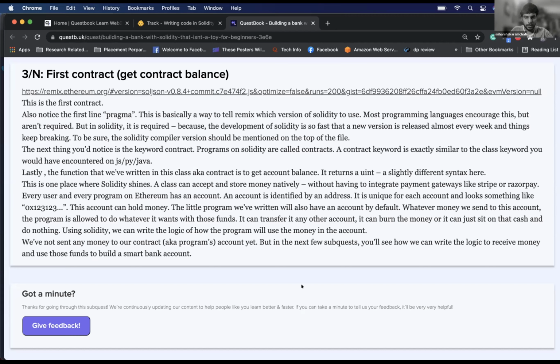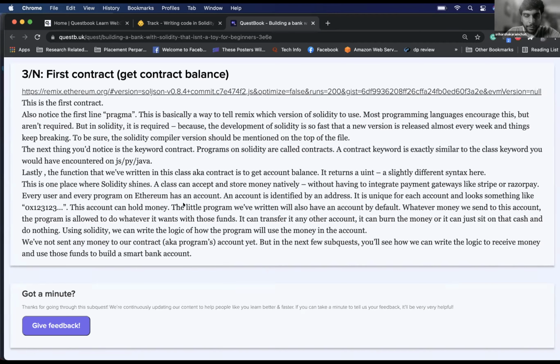Got it. What is the difference between a program, a contract, and an account? Are these three linked? Program and contract are the same. And an account, so there is an account for every program, an account for a contract as well? Yeah, contract and program are the same. Is there a way to look at the account details on Remix? Yeah, we'll come to that.